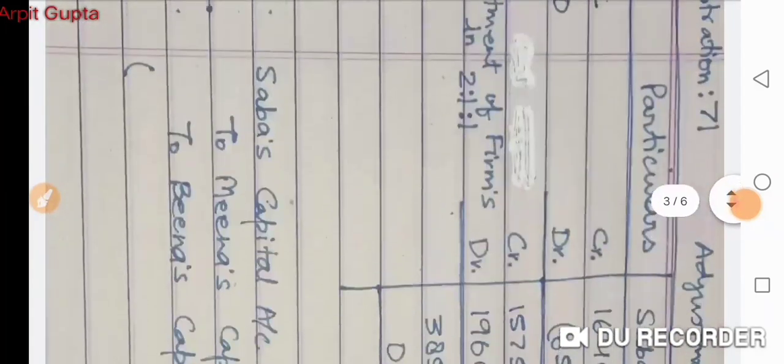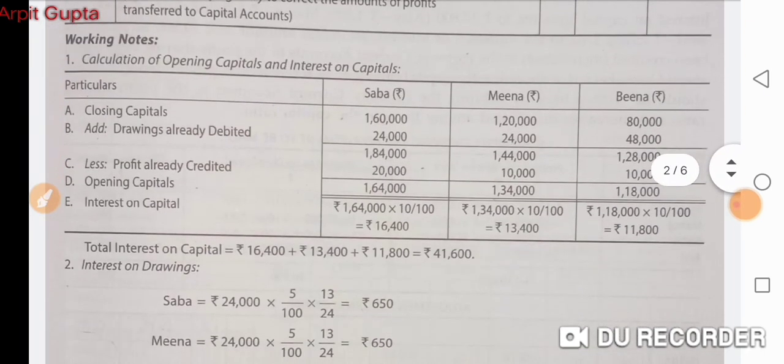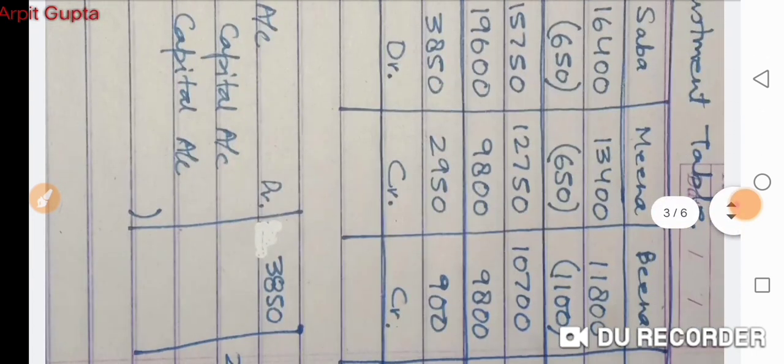So you can rewind the video and see wherever you have not understood any point, that you can ask again. Wherever you feel, you can pause the video, you can note down in your copy, you can do the calculation, like you can do the calculation of interest on capital, interest on drawing yourself, and then you can see whether it is given same in the solution or not. So you can always do this.